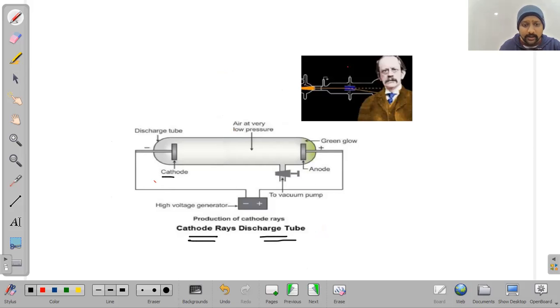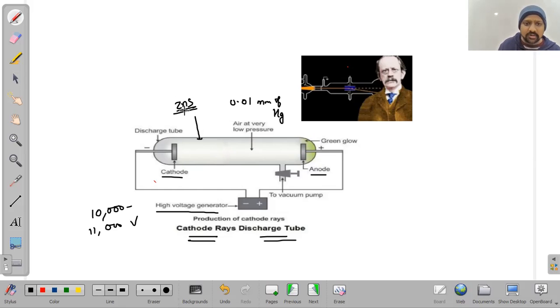In this experiment, a cathode having negative charge and an anode having positive charge are taken and attached to a high voltage generator. A voltage of around 10,000 to 11,000 volts and a low pressure of about 0.01 mm of Hg is applied. In the discharge tube, a coating of zinc sulfide is done because zinc sulfide has a fluorescent property.